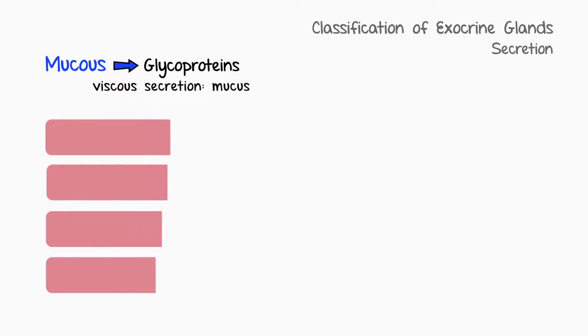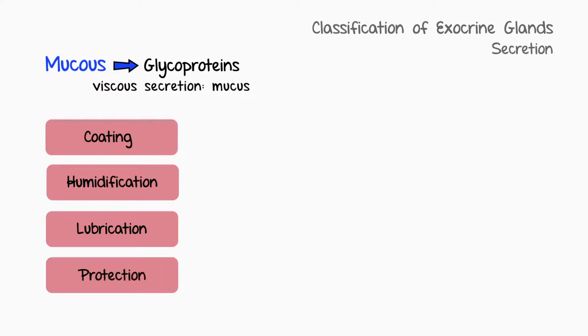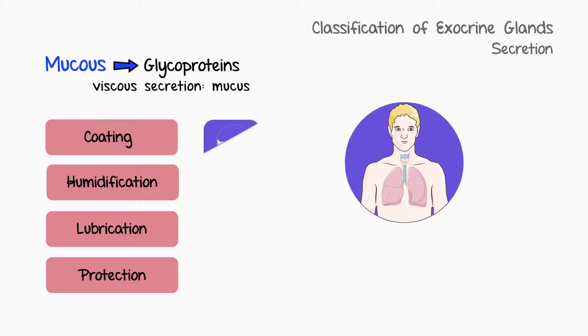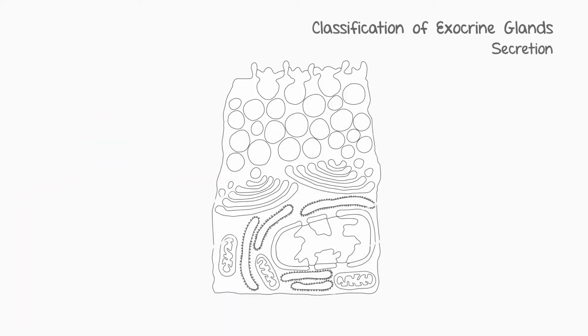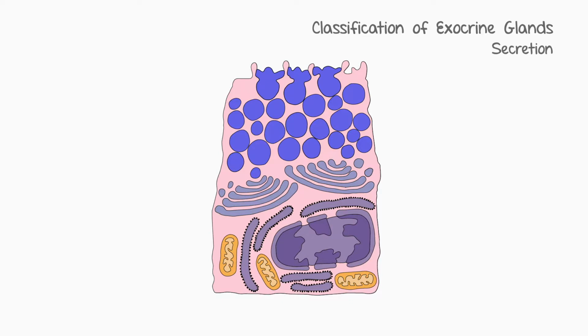They form the mucus that coats, humidifies, lubricates and protects the respiratory, gastrointestinal and genital tracts, for example. We will see the adaptations that mucous cells present for the synthesis, storage, and release of glycoproteins.